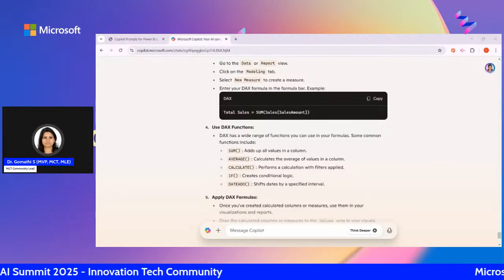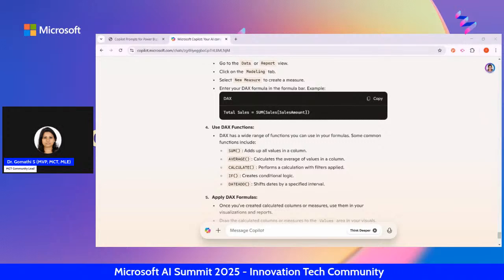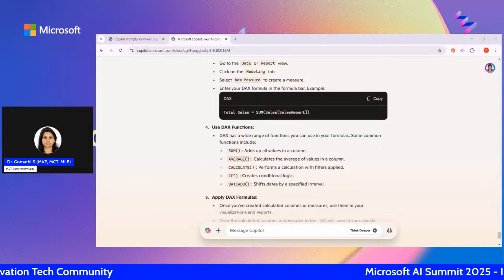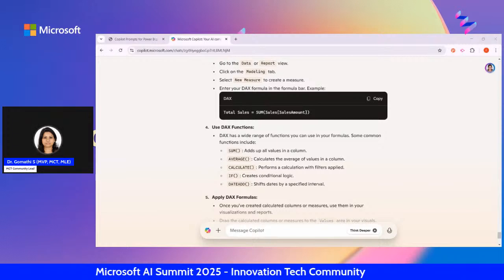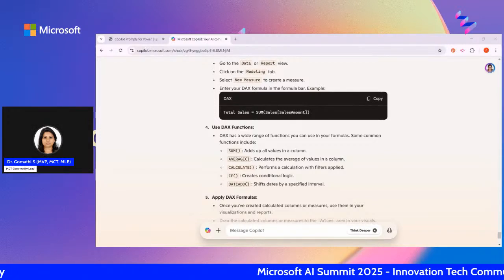The second one is role based prompting. I'm not sure whether you are aware of role based prompting. For example, you can say you are a Power BI expert, explain how to use DAX for financial analysis, or I am a data analyst, or I am a data analyst with 1 year experience or 0 year experience. You are setting a role there, and you are explaining the situation. So this is role based prompting.